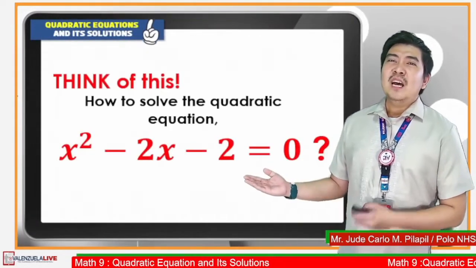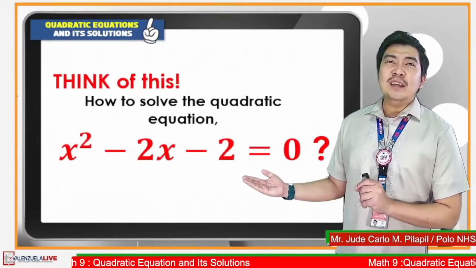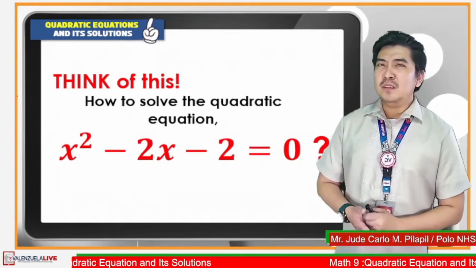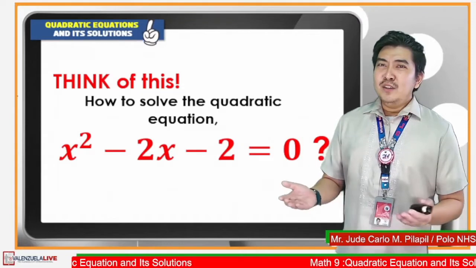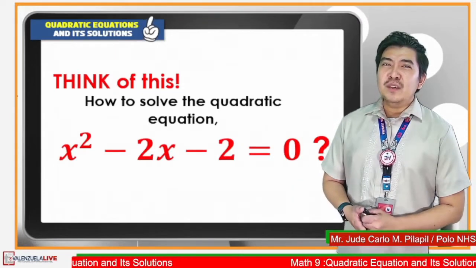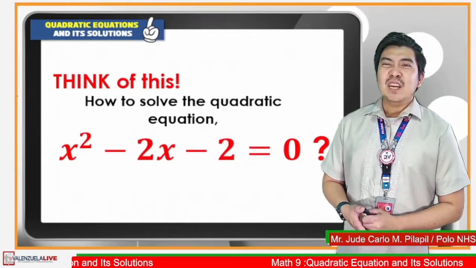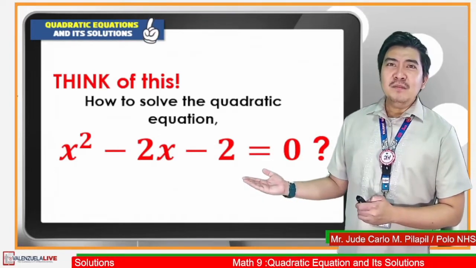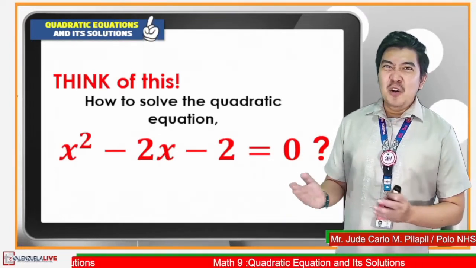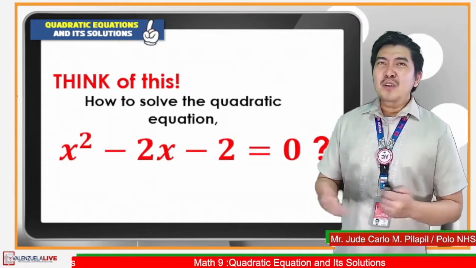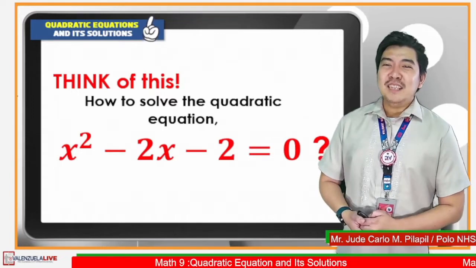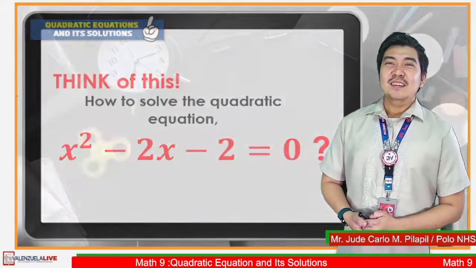Think of this. How are you going to solve quadratic equation x squared minus 2x minus 2 is equal to 0? Can you use extracting square roots in solving this one? No, that's correct. Is the equation factorable? No, very good. But how are you going to solve this? This will be answered the next meeting.